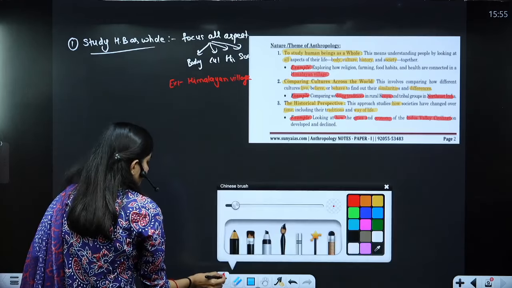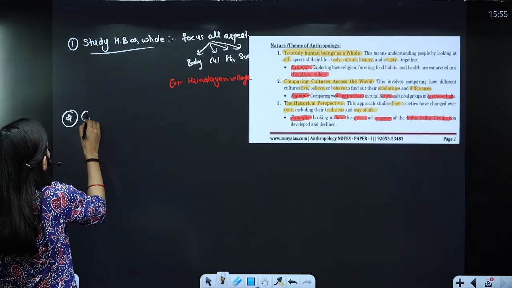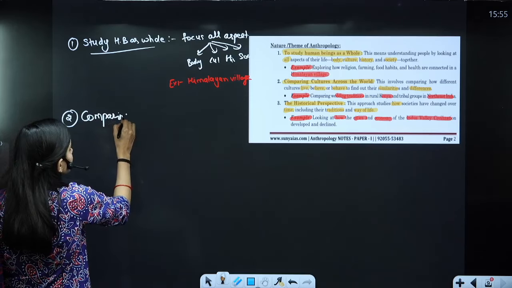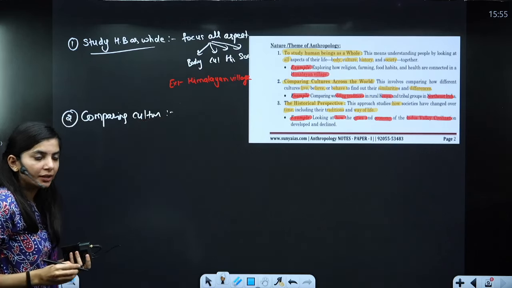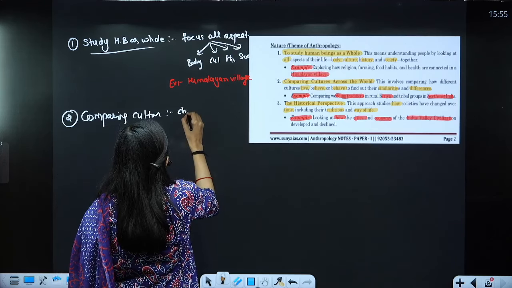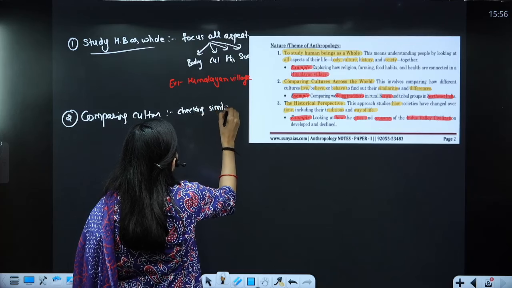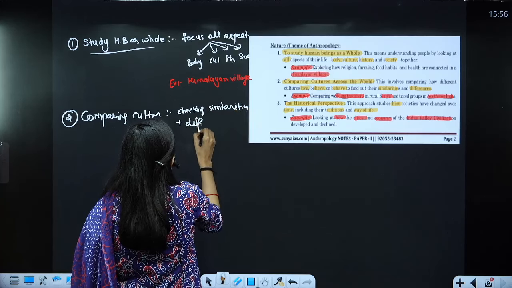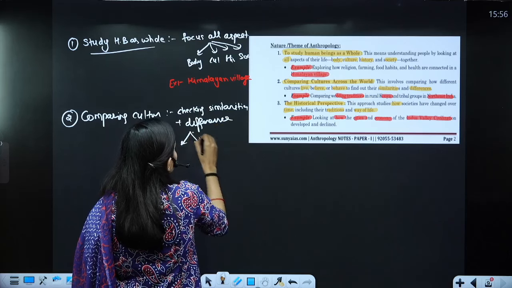Next, comparing cultures. So what is it doing? It is checking similarities plus differences. On which points?